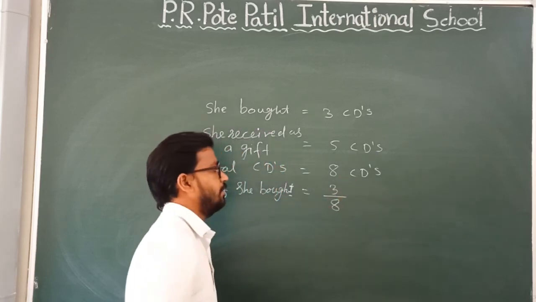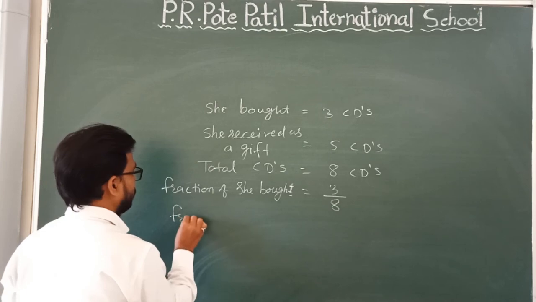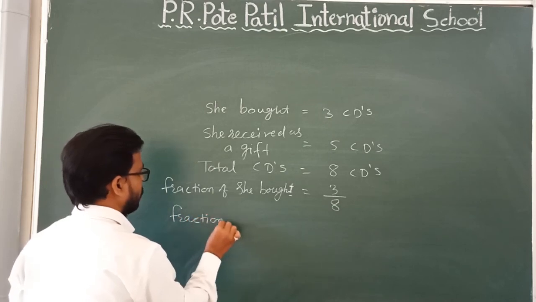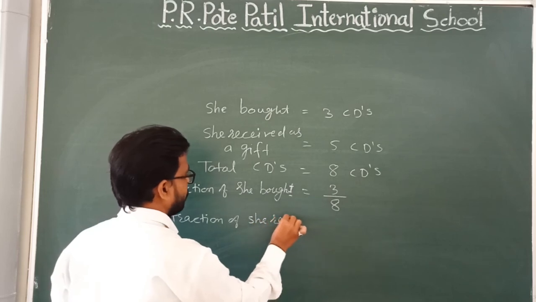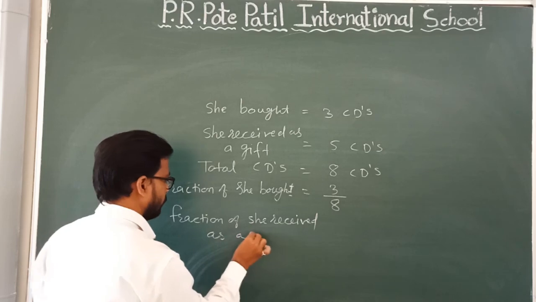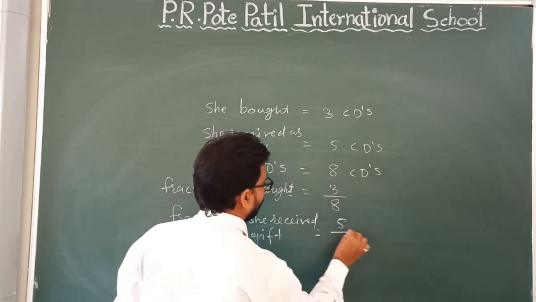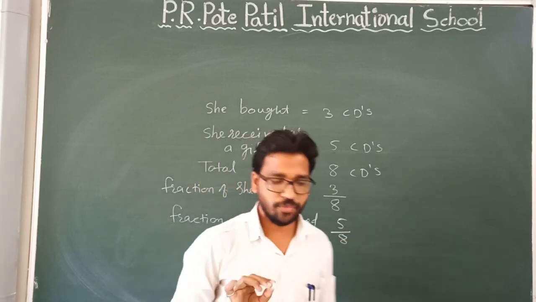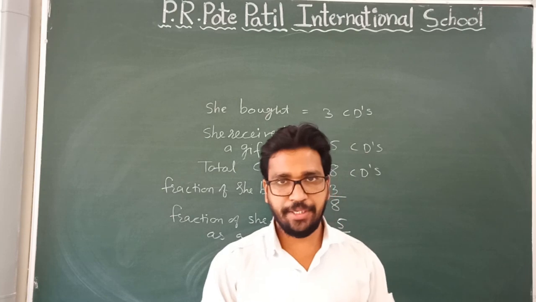Means from the total 8 CDs, 3 she bought, and the fraction she received as a gift equals 5 by 8. So that's it. Here exercise 7.1 is completed.